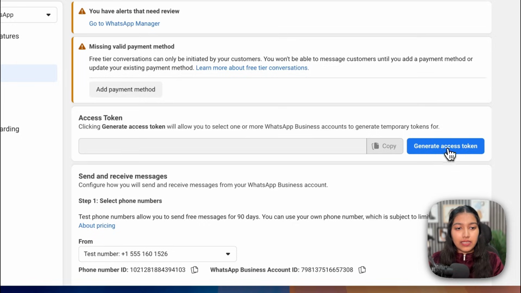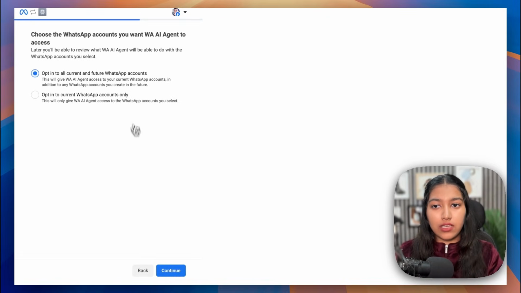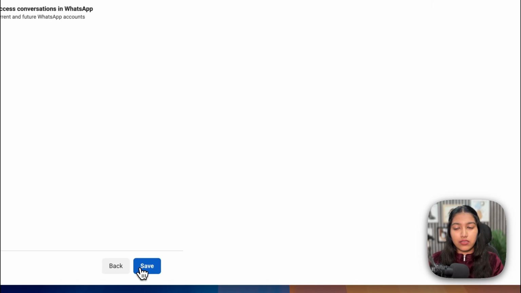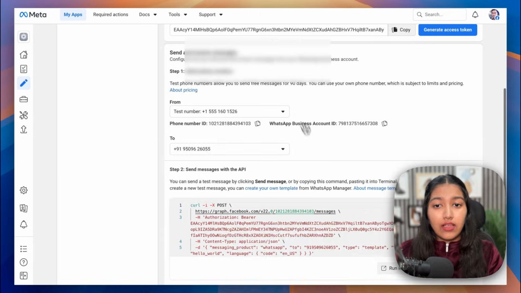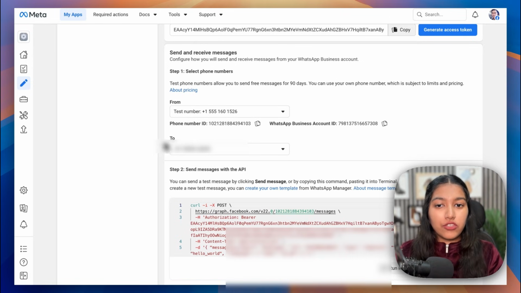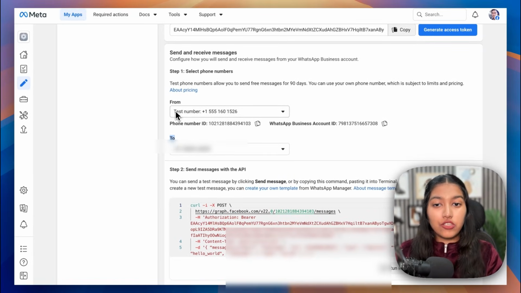So just scroll up and click on generate access token. Just confirm yourself, select opt-in to all current and future WhatsApp accounts and save that. Now you can scroll down and click on send message. Okay, that was a success. Now I want you to check your WhatsApp and see if you got a message on this number, the number you had added. And it should be coming from the test number that was assigned to you. If you got it, great.